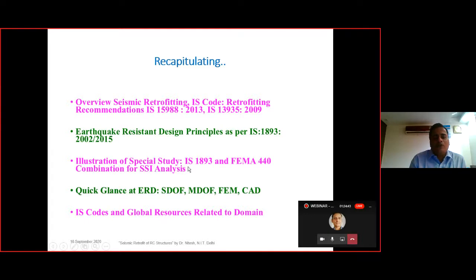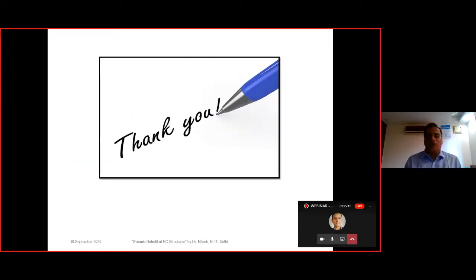We also saw a special study, the combination of FEMA 440 and IS 1893 for SSI analysis, that is soil structure interaction analysis. We had a quick glance at the single degree of freedom system, multi degree of freedom system, and the finite element method. Then we saw one or two slides of the software involved in the FEM methodology. Then we saw the global online resources on earthquake engineering, that is IS codes and global resources. Thank you. If you have questions, they are welcome.